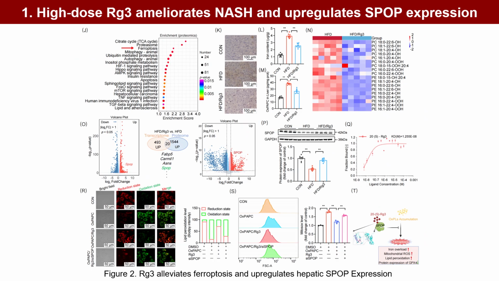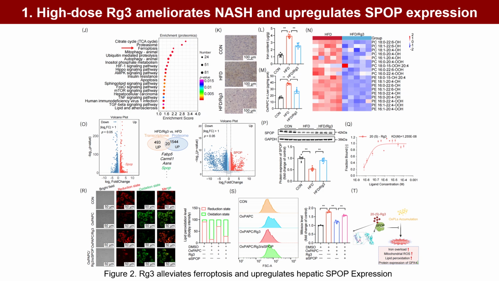Multiomics analysis identified ferroptosis as a key pathogenic pathway in NASH. RG3 alleviated hepatic oxidative damage and iron deposition, reduced multiple oxidized phospholipids, OxPLs, via lipidomics and the ferroptosis marker 4-hydroxynonenal, and regulated liver SPOP expression in NASH mice.